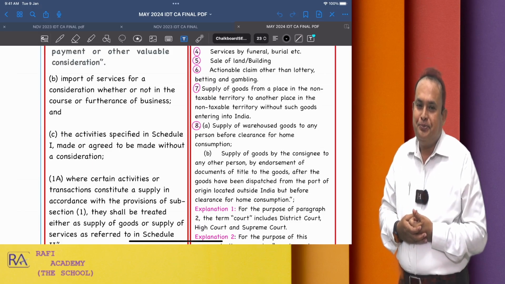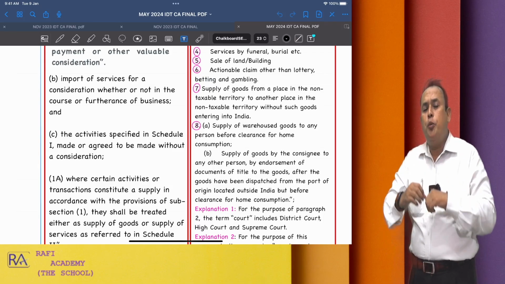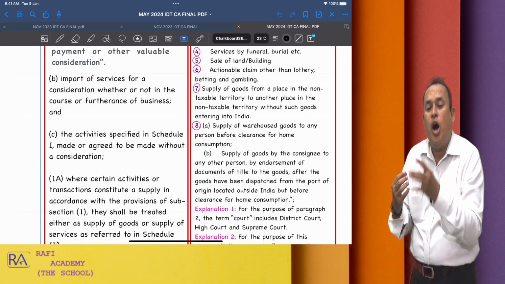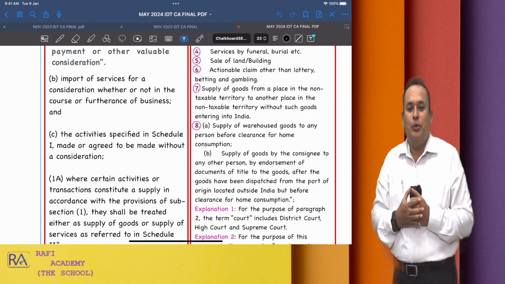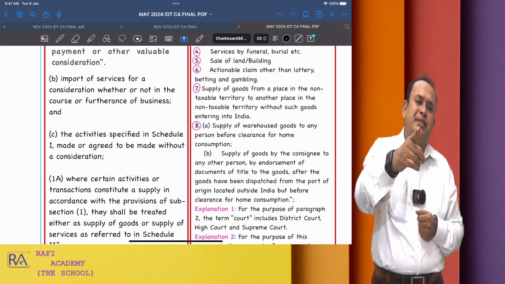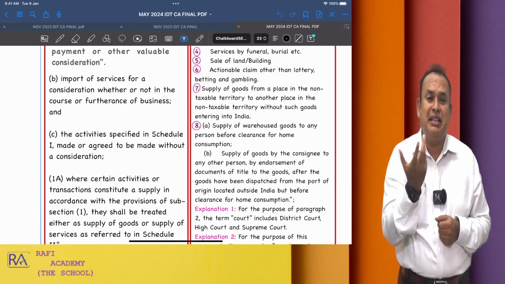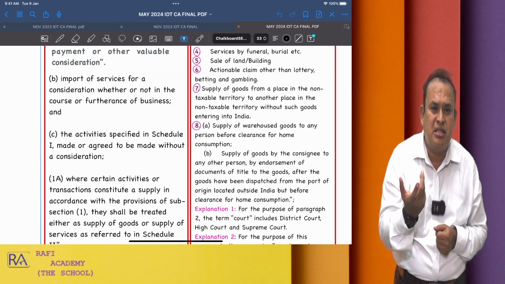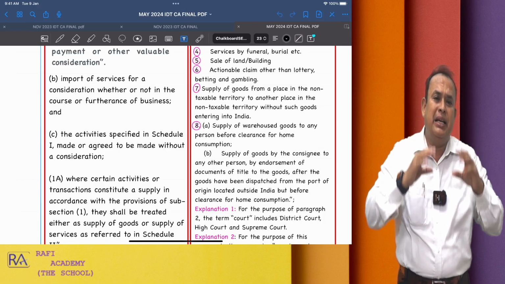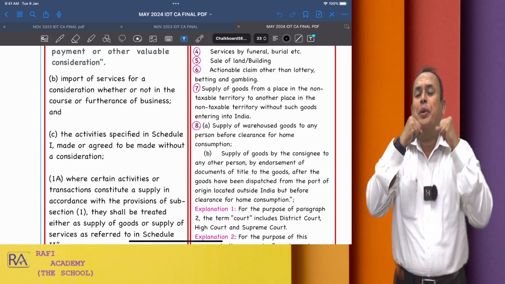Now, my dear sir, I am presenting in front of you the scope of supply. Supply includes, I am briefing it, what it is, how it is. Now, further. Sir, you said import of services for consideration, whether or not in the course or furtherance of business, is supply. Supply includes it. In that case, who is liable to pay GST, sir?